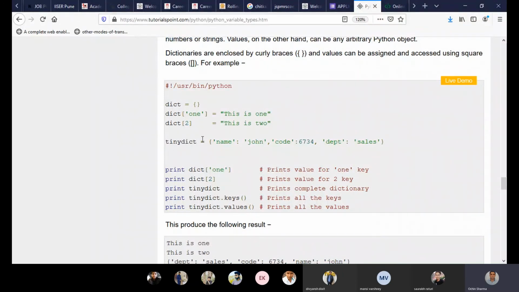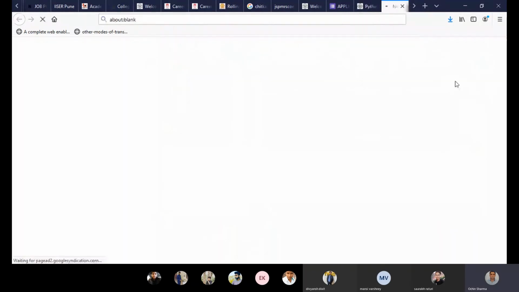Another dictionary with the name TinyDict is equal to name, John, code. Okay, so let's see it in the execution place where the editor would be.